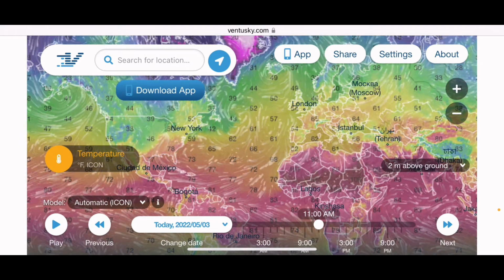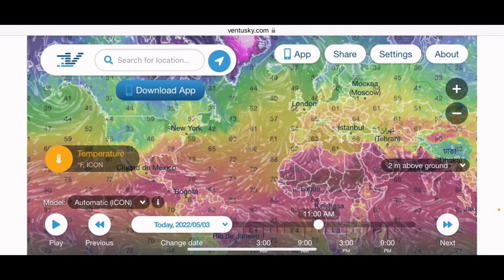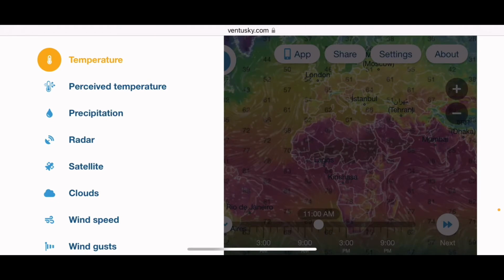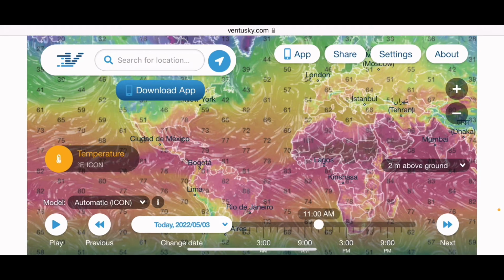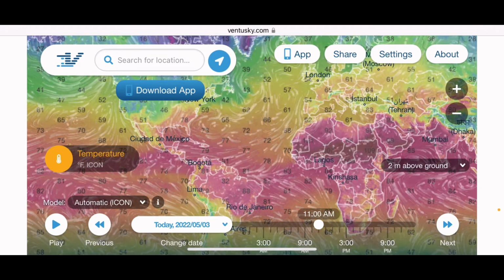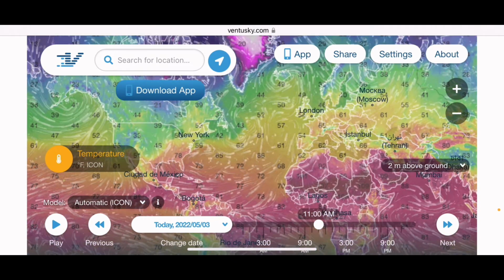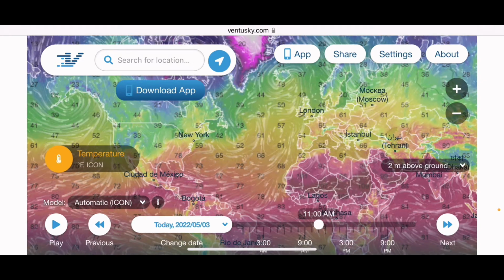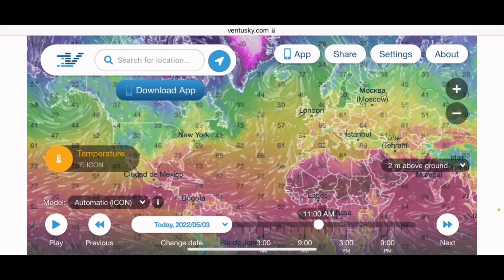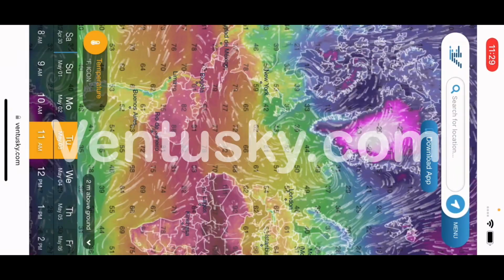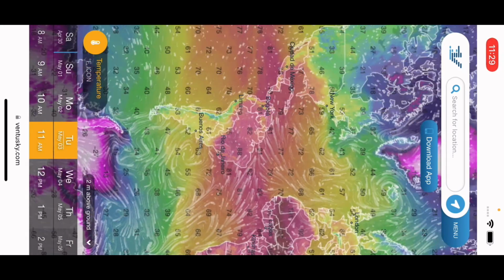I want to tell everyone about weather. Everyone wants regular weather apps, and these weather apps are quite not accurate at all. They tell you it's going to rain, but it doesn't rain. I want to tell you the best app, which is ventusky.com. You can see it at the top of the screen here. This is in side view. I'm doing it on my phone as a screen recording just to show you.